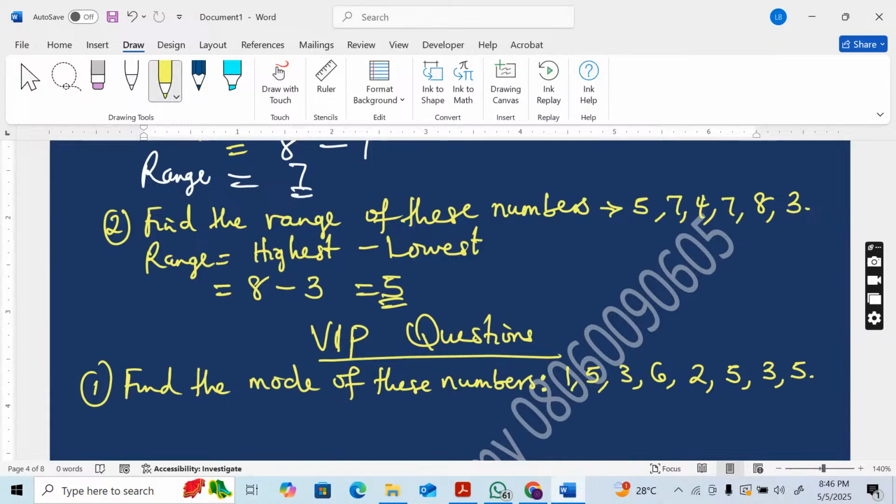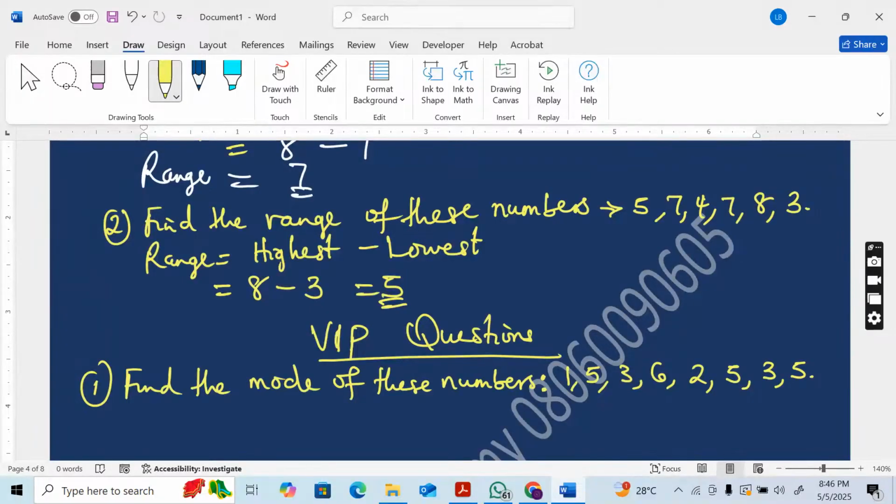Now, what is the mode of these numbers? I'm going to count down 10 to 0. Type your name, your gender, and your answer.